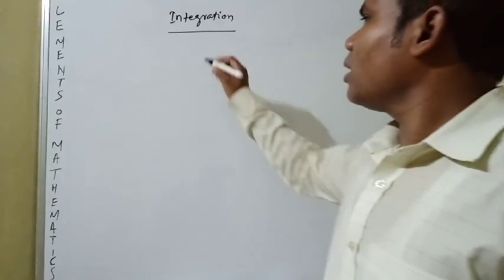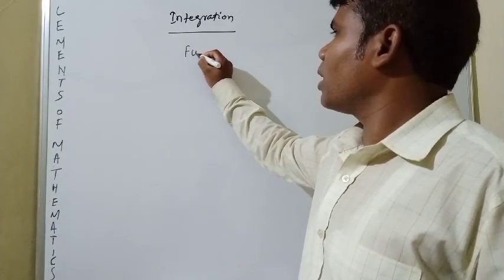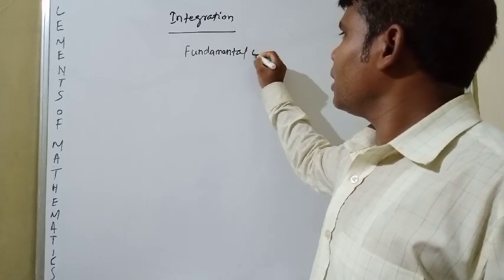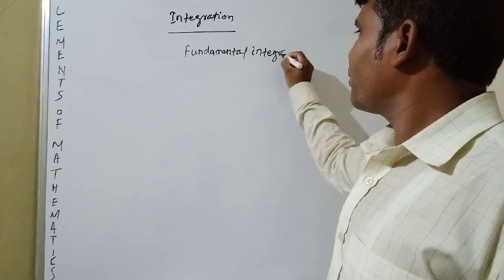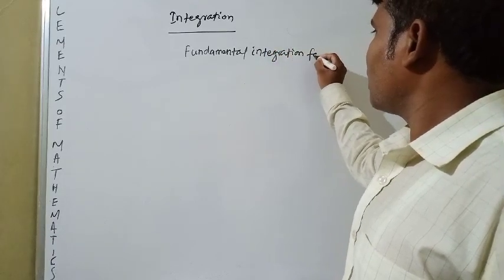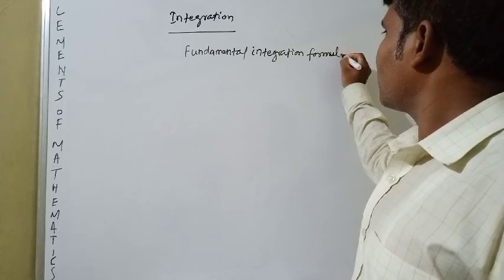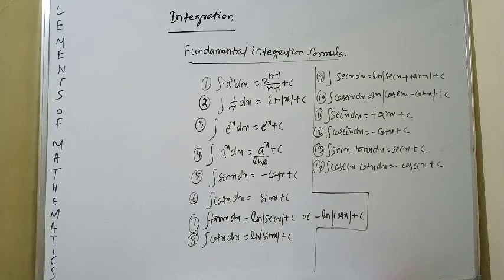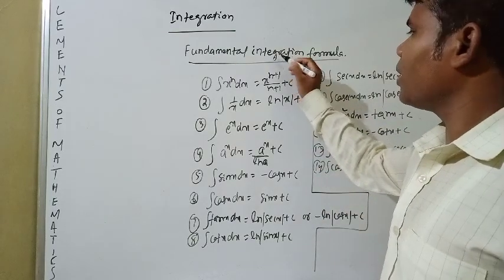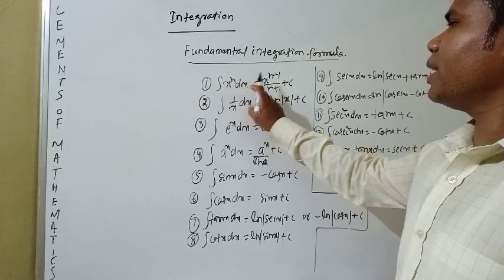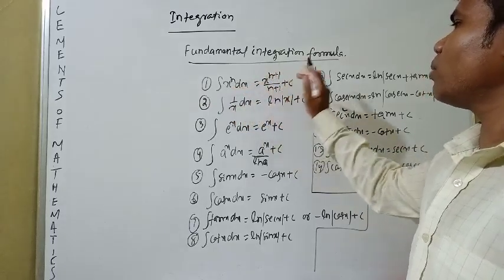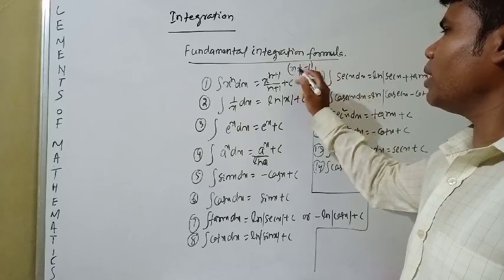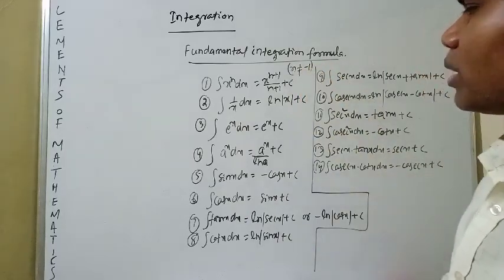Let us see the simple fundamental integration formulas. These are the fundamental integration formulas. Integration of x to the power n dx is equal to x to the power n plus 1 by n plus 1 plus c. For this formula only, n is not equal to minus 1.